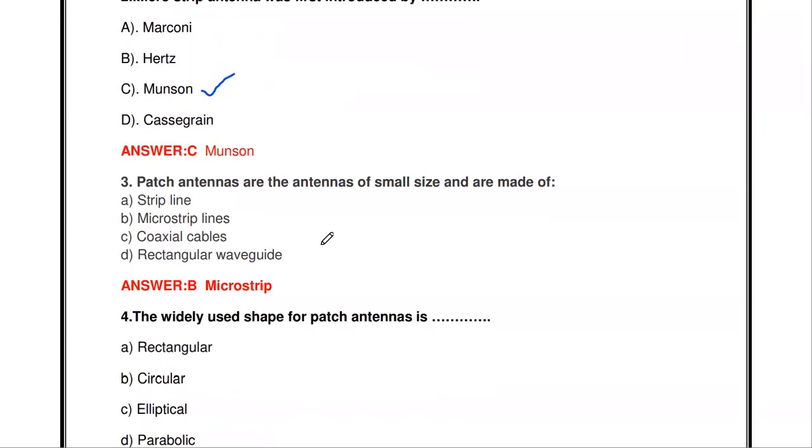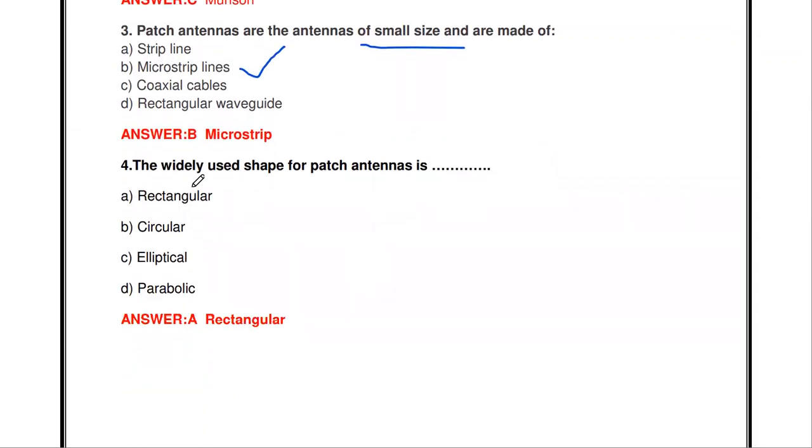The next one: the patch antennas are the antennas of small size and made of strip line, microstrip line, coaxial cable, rectangular waveguide. The microstrip line.